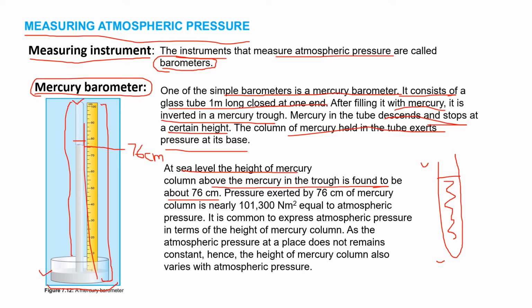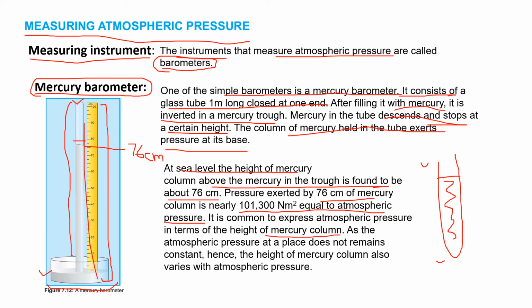Pressure exerted by a 76 centimeter mercury column is nearly 101300 newton per meter square, equal to the atmospheric pressure. So at 76 centimeter, we have calculated the atmospheric pressure, that is 101300 newton per meter square. It is common to express atmospheric pressure in terms of the height of a mercury column.